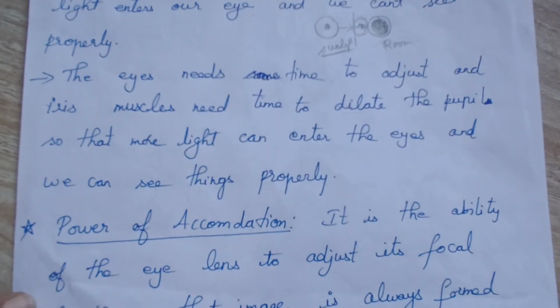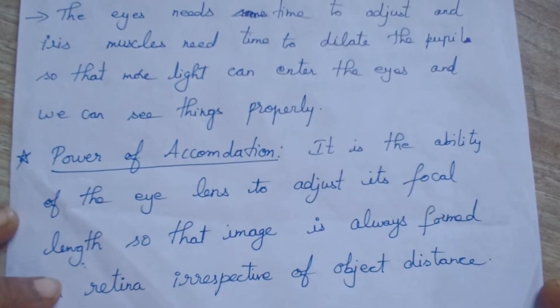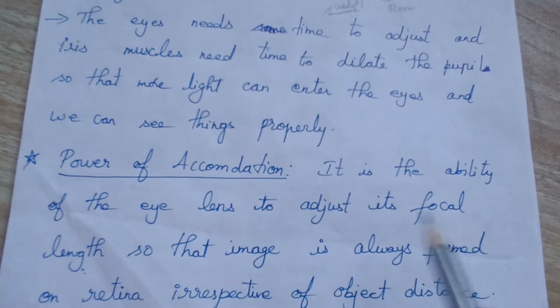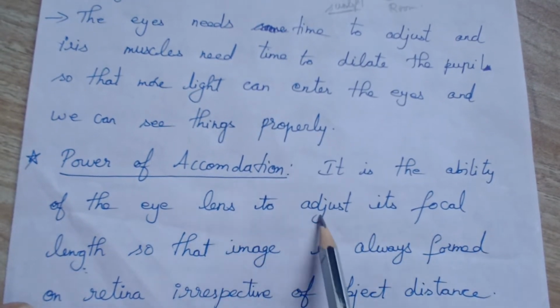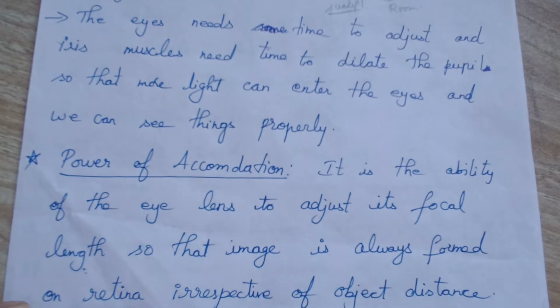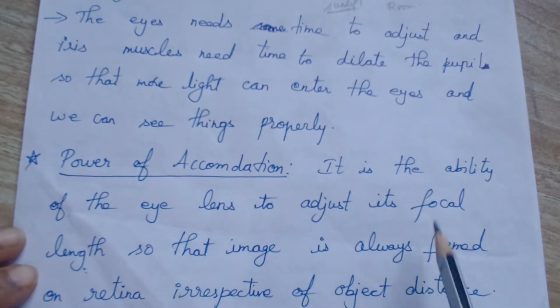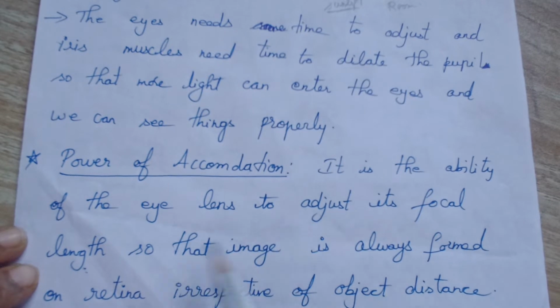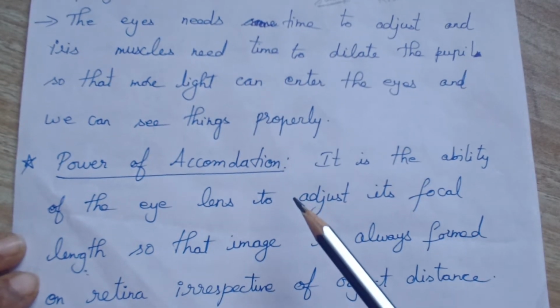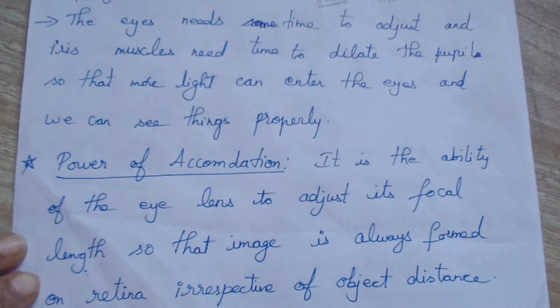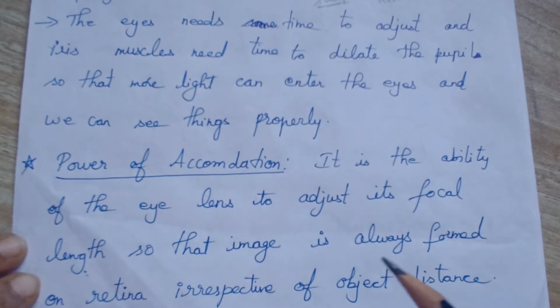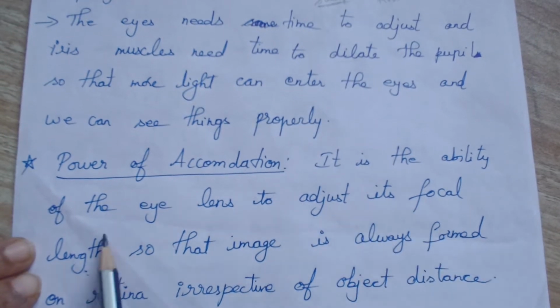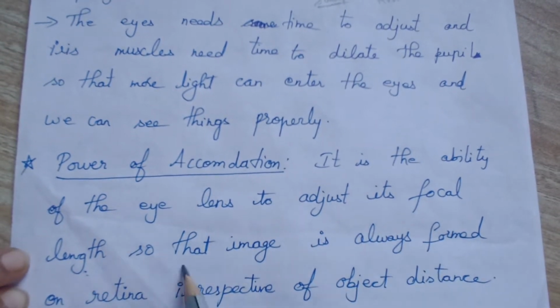Next one is power of accommodation. What is meant by power of accommodation is the ability of the eye lens to adjust its focal length. While we were studying the structure of the human eye, I told you the focal length of the lens will change, right? Who controls the size of the lens? The ciliary muscles, right? So it is the ability of the eye lens to adjust its focal length so that the image is always formed on the retina irrespective of the object distance.